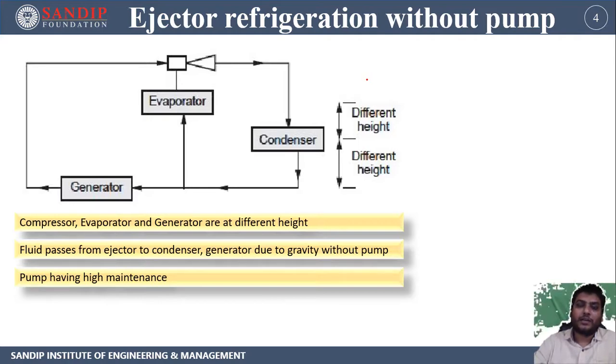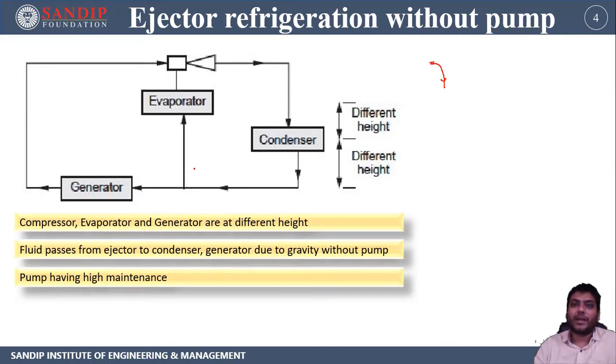So for that purpose we always use gravity action. Now we know that due to gravity a high altitude refrigerant can come downward. This is what we can utilize in this type of cycle. The compressor, evaporator and generator are at different heights in this type of cycle. Now this is the difference. Obviously the generator is at the lower part.